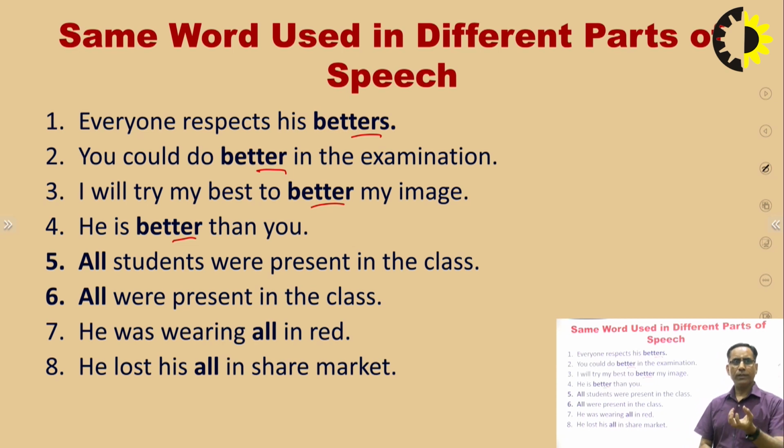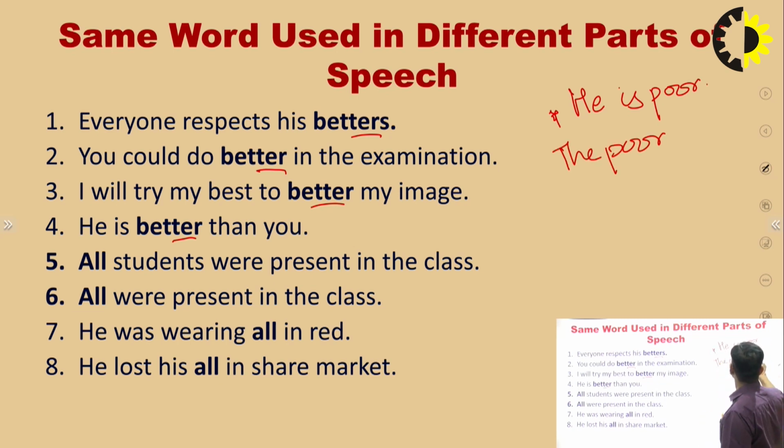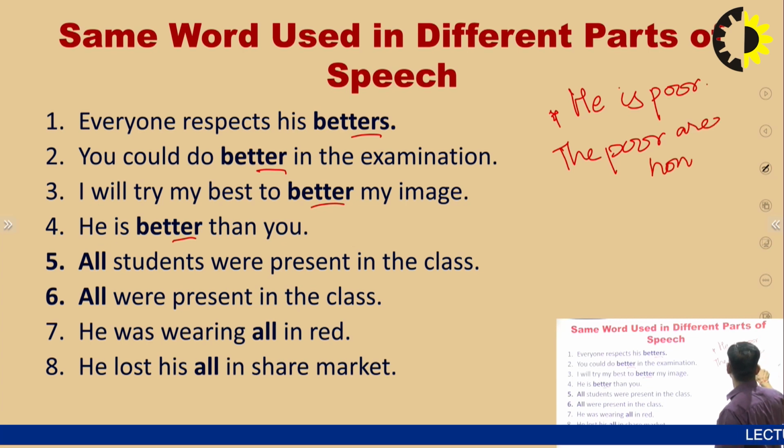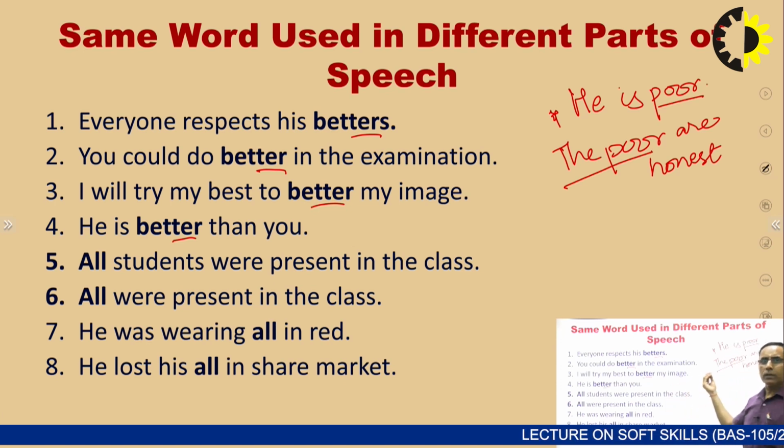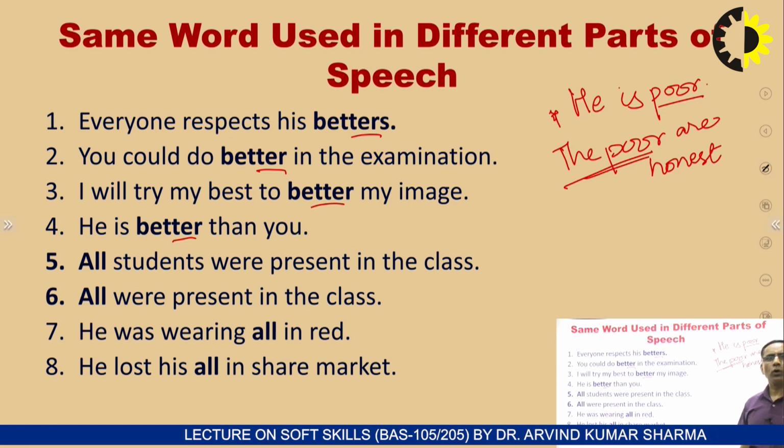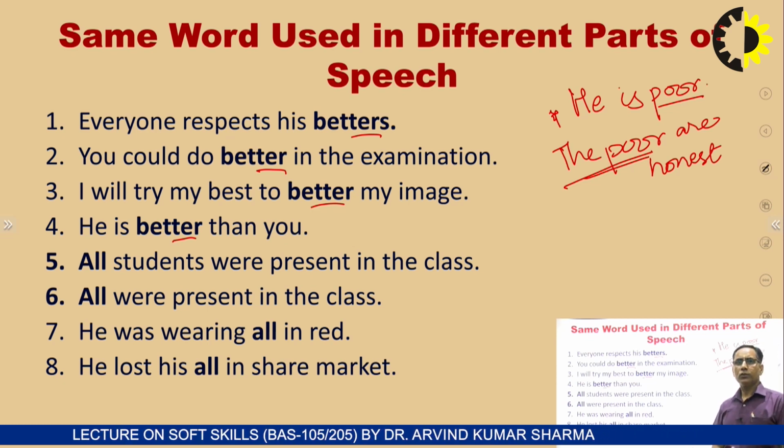For example, we say the poor. Like, he is poor. But if we say the poor are honest, here the poor and poor differ. In "he is poor", poor is just an adjective because it is qualifying he. But whenever we say the poor, it becomes a noun, a common noun. The poor, right? So here we will have to check.